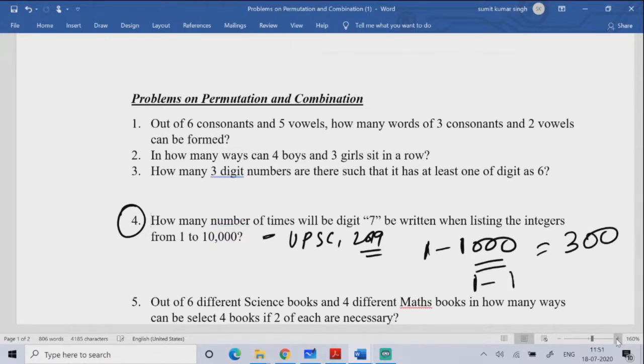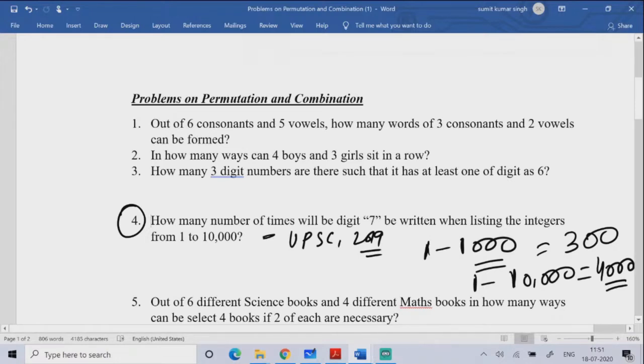If I ask you 1 to 10,000, how many times do you use the digit 7, then the answer is 4000. So how will you get this answer? Please, everyone, try this. Here it doesn't matter which digit I'm talking about. I wrote the digit 7, but you can write any digit, and that will not affect the answer.